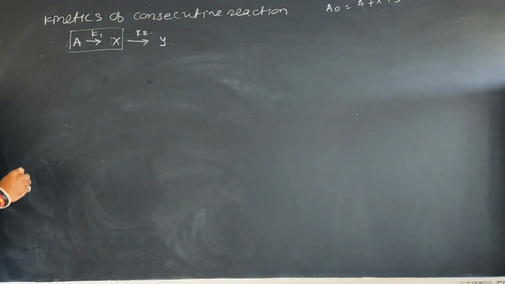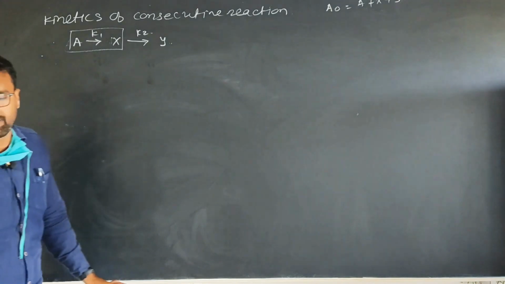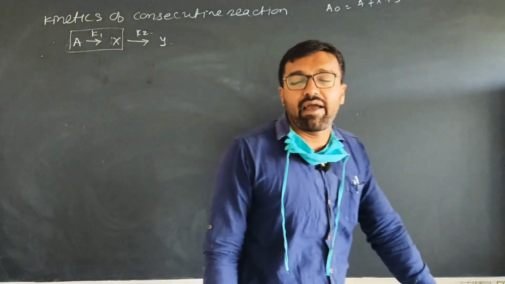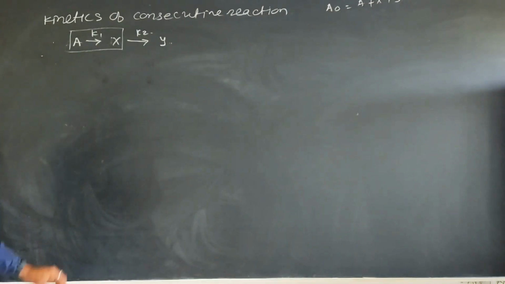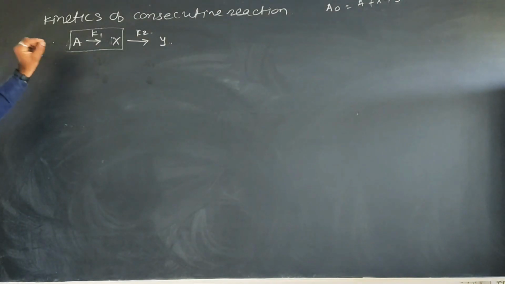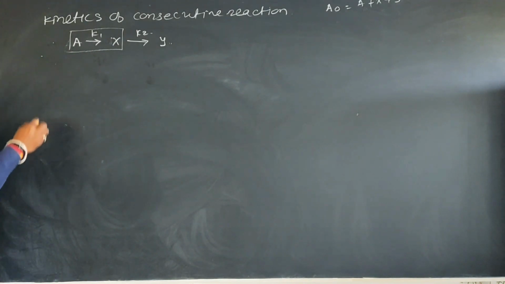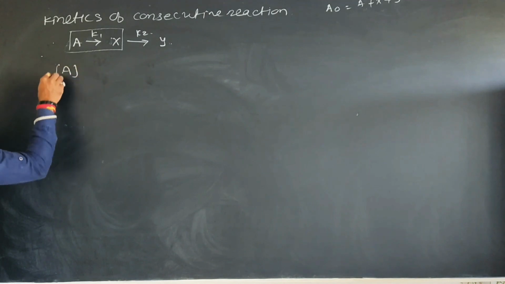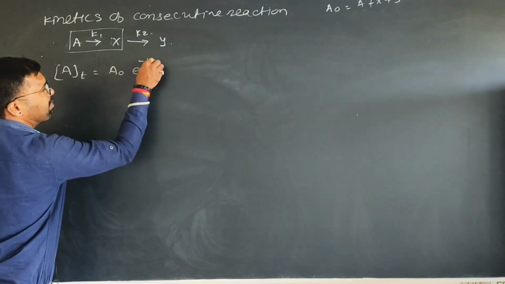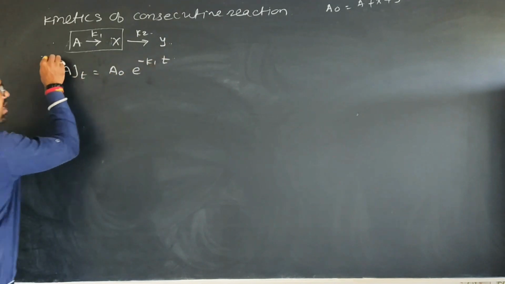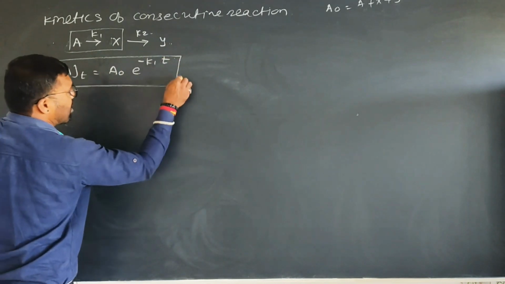Suppose I want to find the rate of disappearance of A, assuming this is a first order reaction, which obeys first order kinetics. According to first order kinetics, we already solved this equation. So I directly write this: A_t is equal to A0 into e raised to minus K1 into t. This is equation number 2, right?